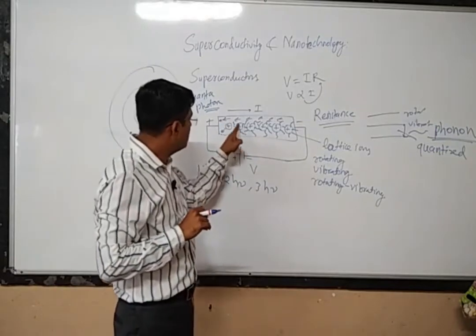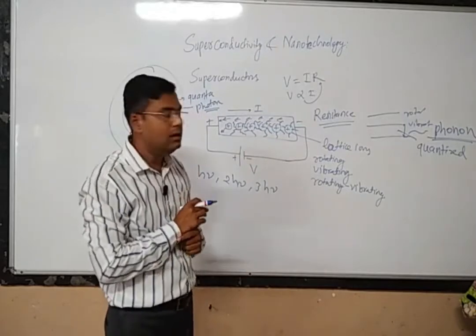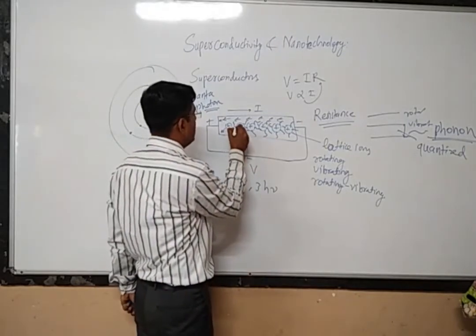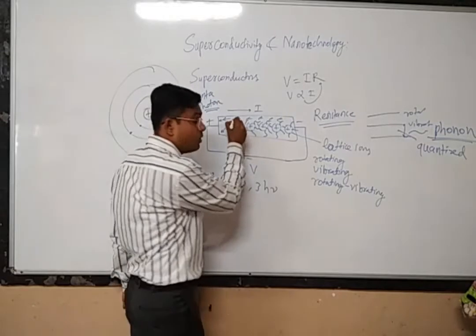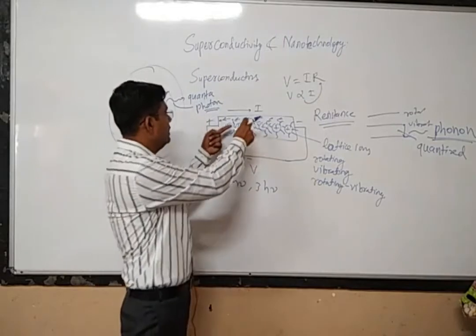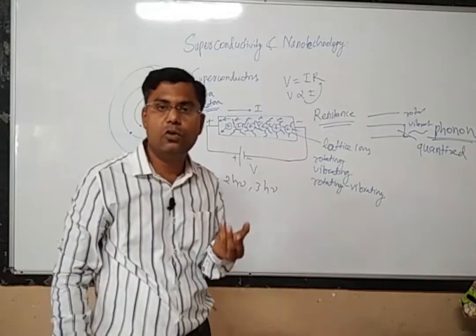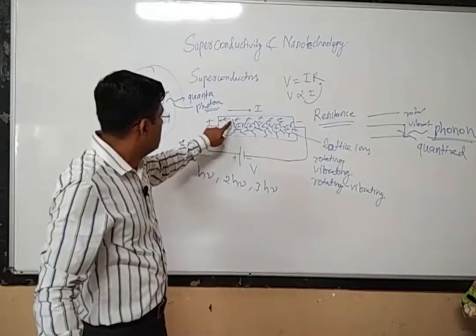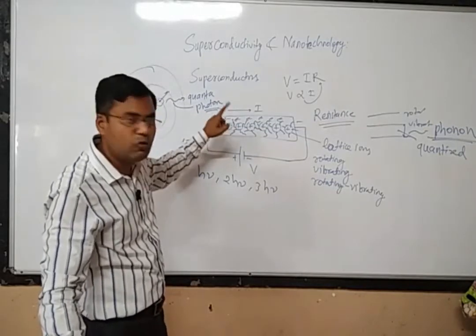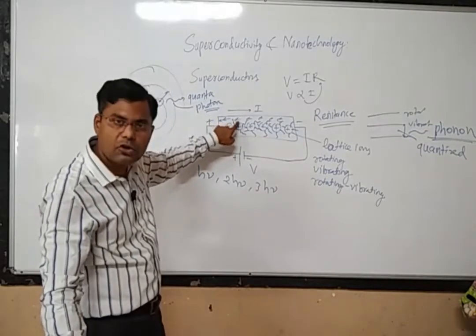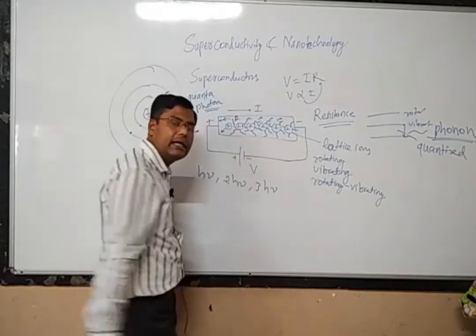But now there are phonons also within this particular material. What will happen? A phonon may be emitted by this particular lattice ion, and there is an electron. This electron is also one kind of particle. So when the electron is moving from one point to another, it may collide with the phonon. When it collides with the phonon, there will be an exchange of energy. The phonon will give some energy to the electron, and because of this collision, the electron may be diverted in another direction.